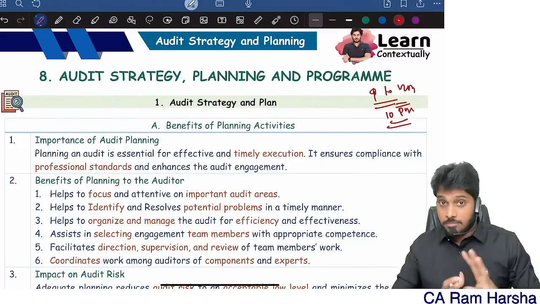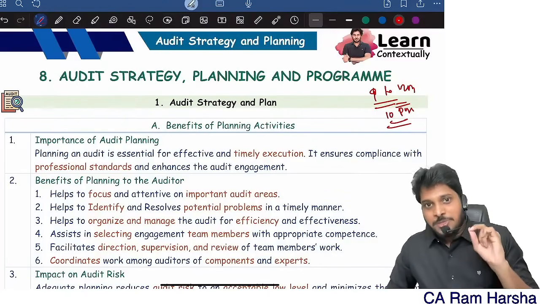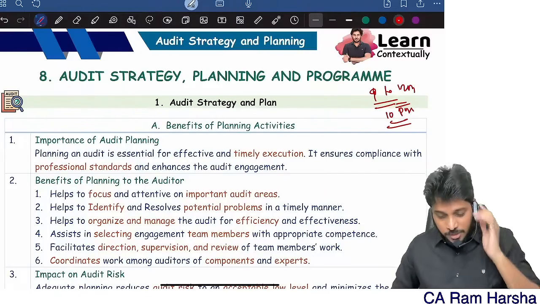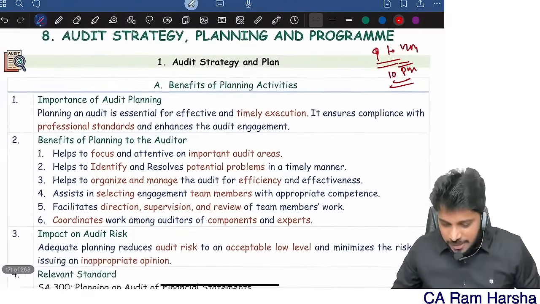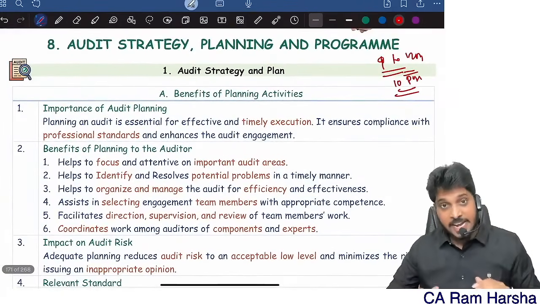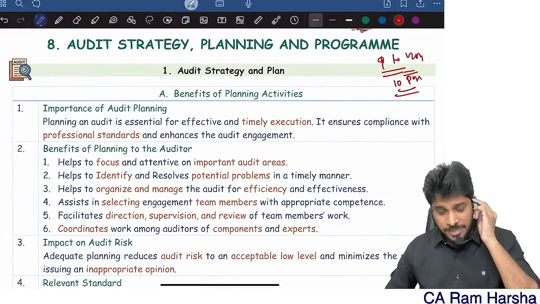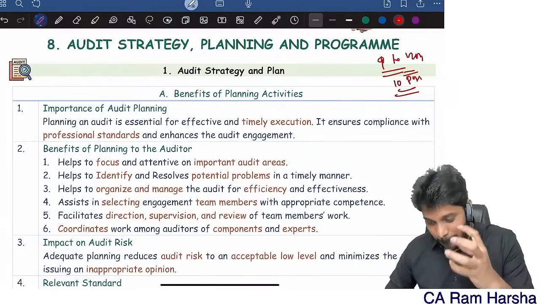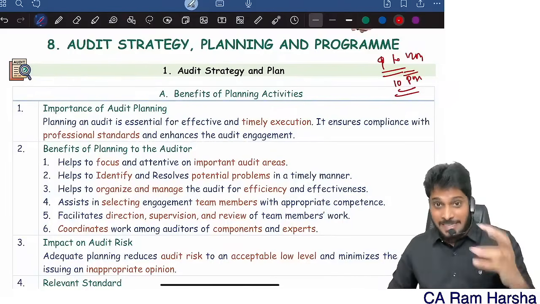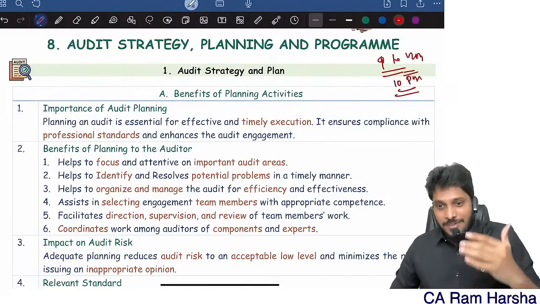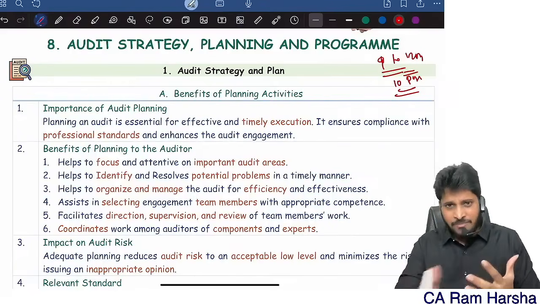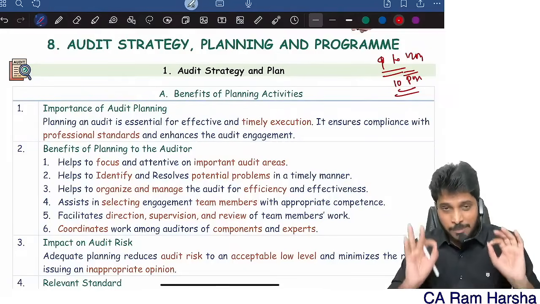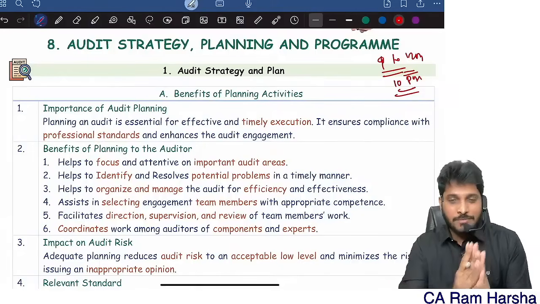Why is it so? It's not the pages which are important. It's the complexity of the content which is most important. In this chapter, the content is very complex. In fact, till date, I never uploaded this topic as a revision on YouTube, because I feel it's like I have a patent on this chapter, because I decoded this chapter like anything. But for the first time, after the live is completed, the video will also remain, don't worry at all. For the first time I'm doing this revision to make sure everyone benefits from this.